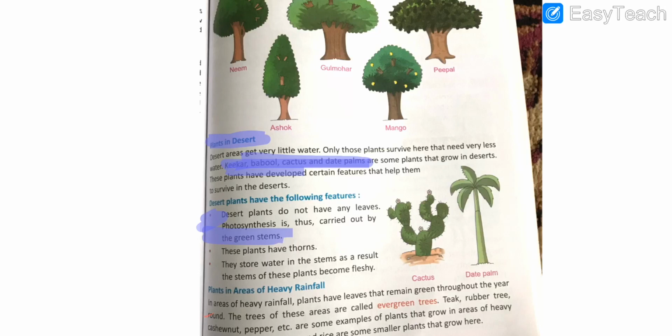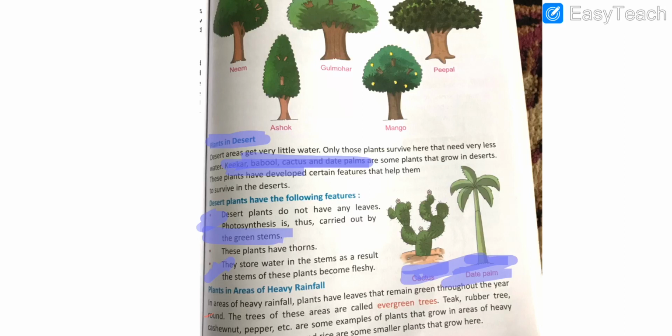Number second, these plants have thorns. Number third, they store water in their stems. As a result, the stems of these plants become fleshy. For examples, you can see the cactus plant and the date palm. These are the plants that grow in deserts, and you can see their shape.